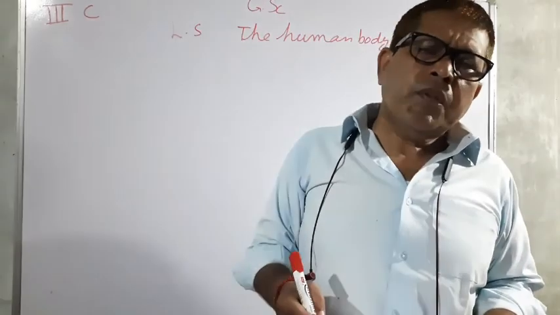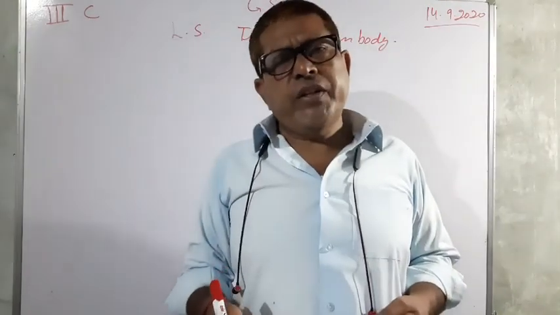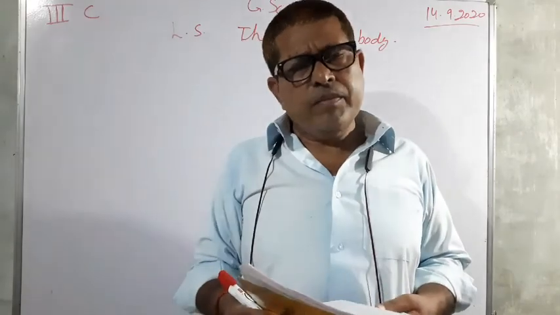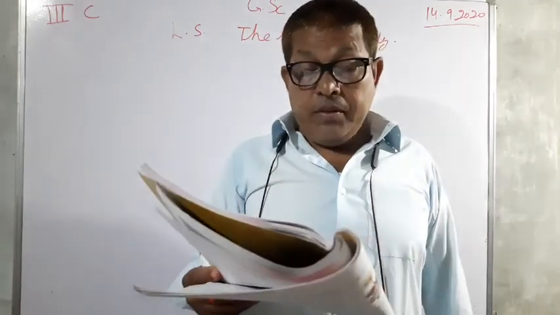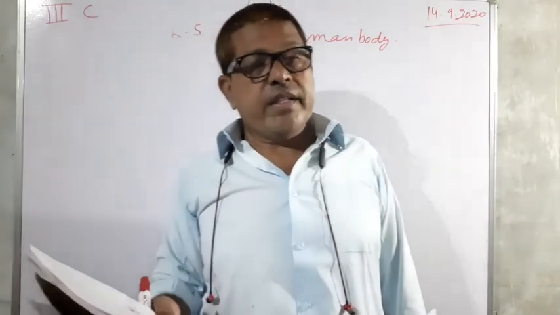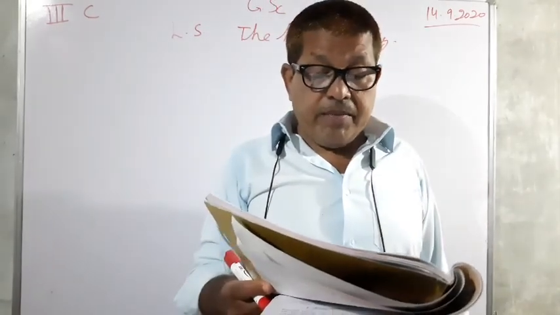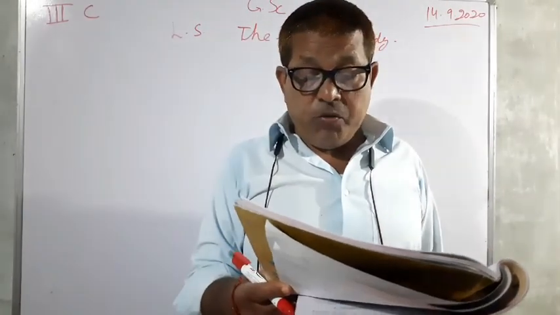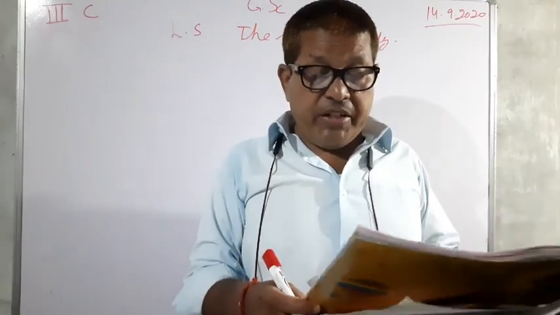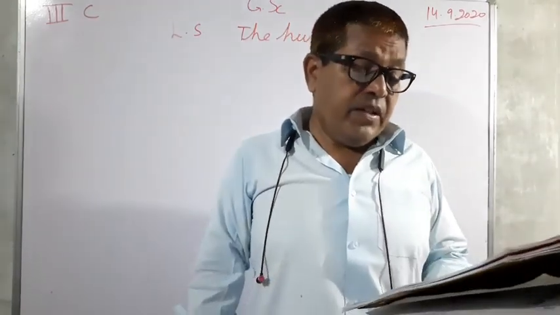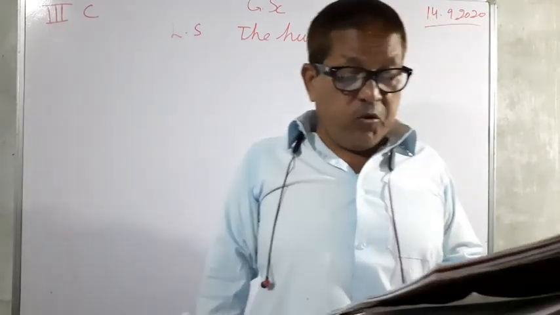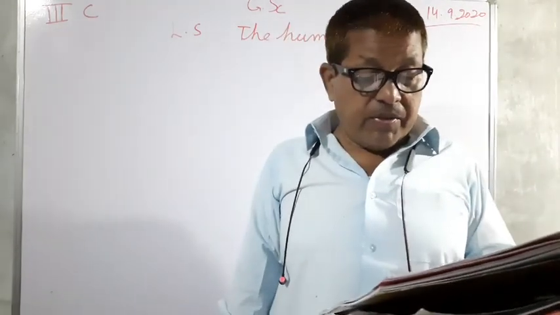So, these waste materials are removed from the body by a system called the excretory system. The excretory system removes the waste materials from the body.